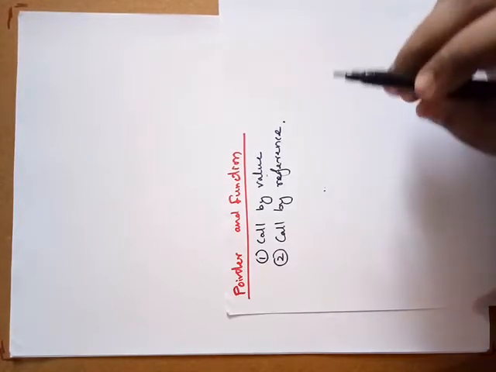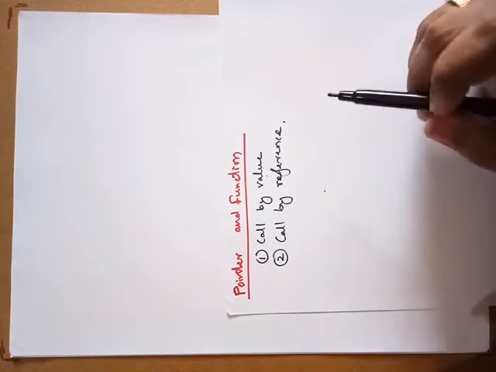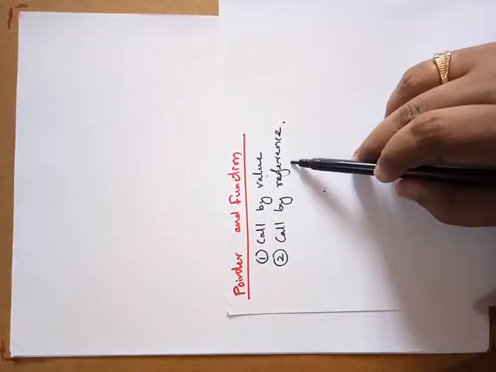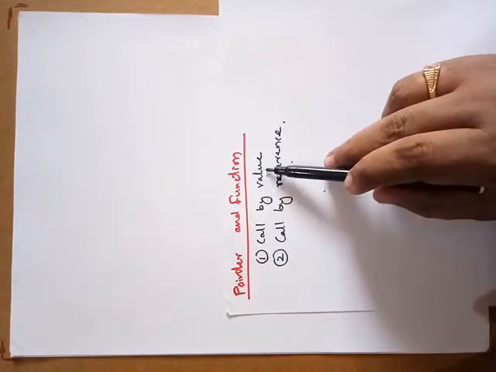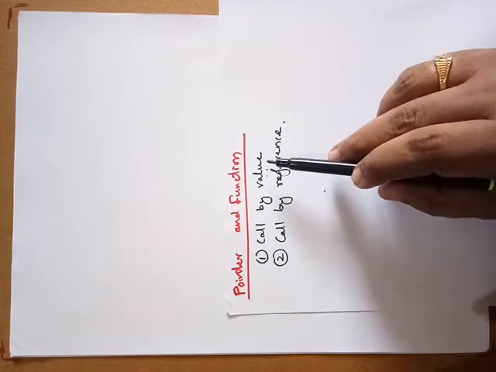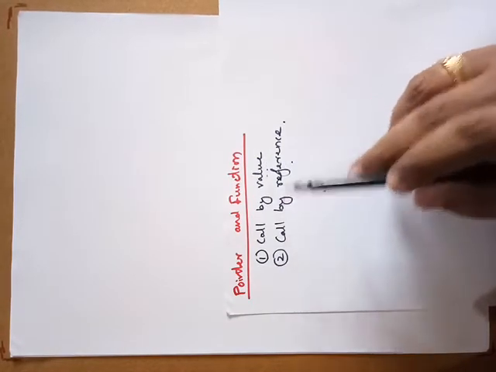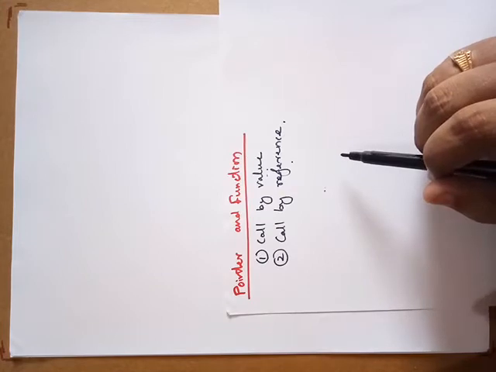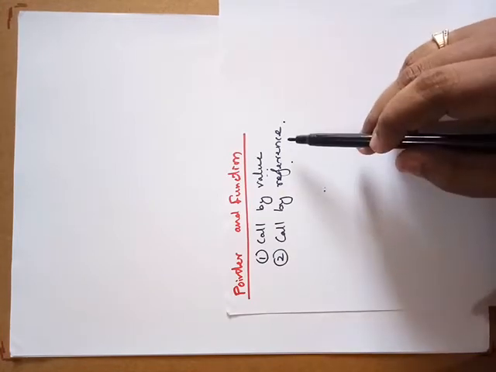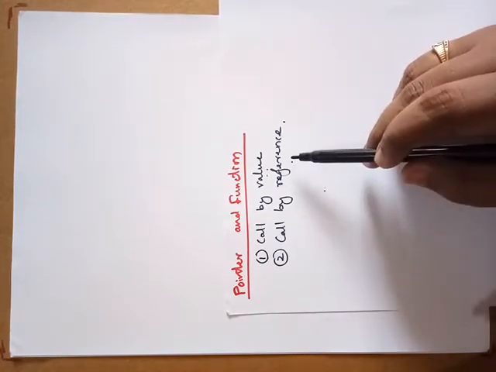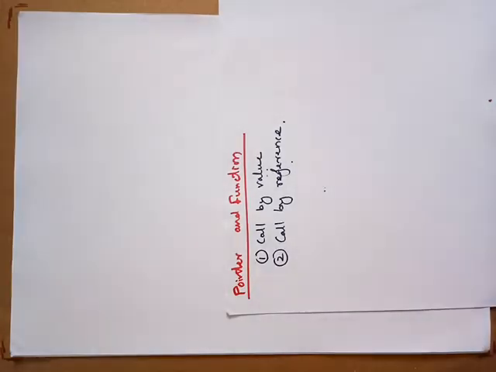So you must know the basic difference between call by value and call by reference. In call by value, only the values of the arguments are sent to the function, while in call by reference, addresses of the arguments are sent to the function.